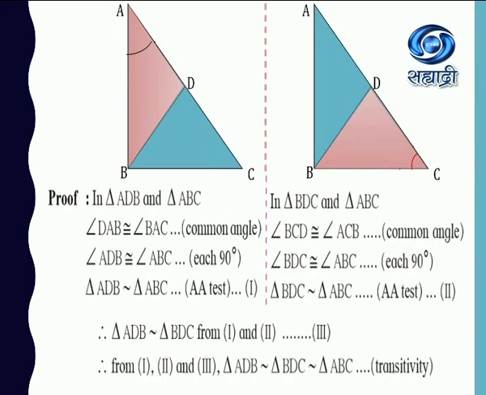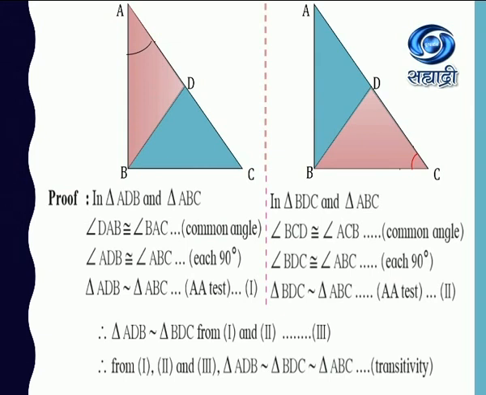If we consider triangle ADB and the complete triangle ABC, we know that angle A is common. So angle DAB is congruent to BAC, the common angle. Again, in triangle ADB, angle ADB is 90, and in the complete triangle ABC, angle ABC is 90.